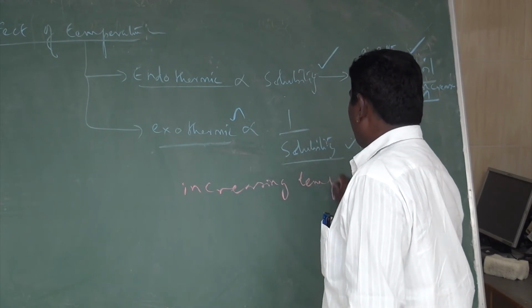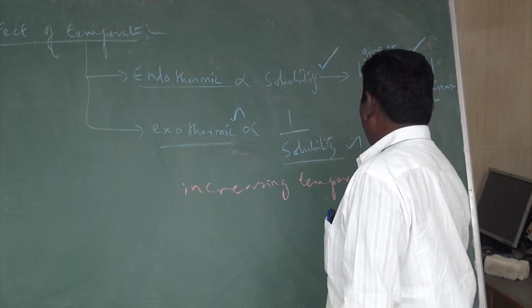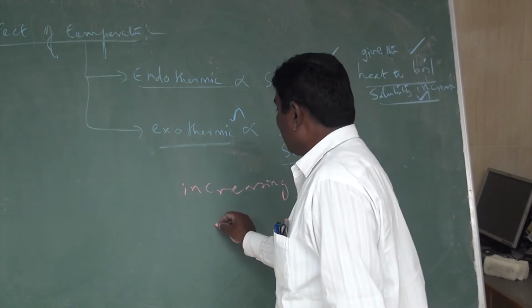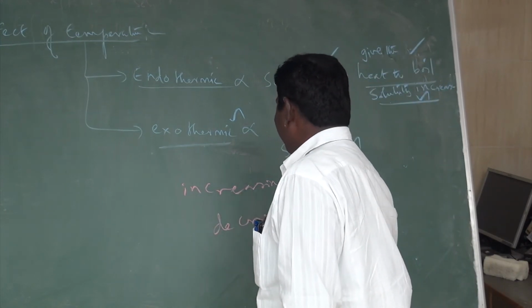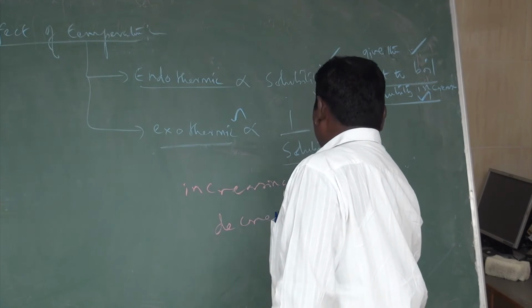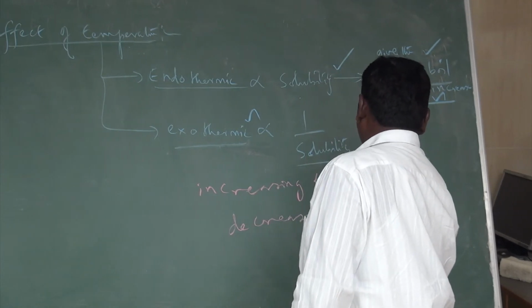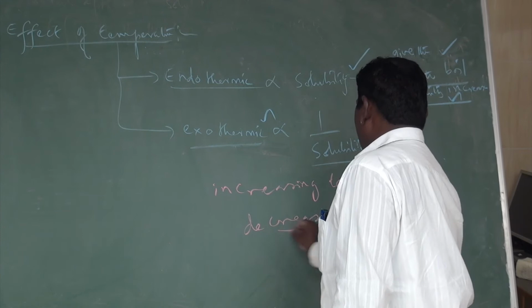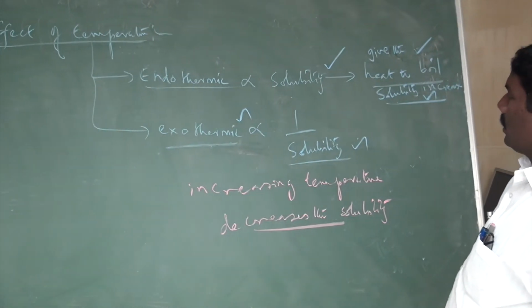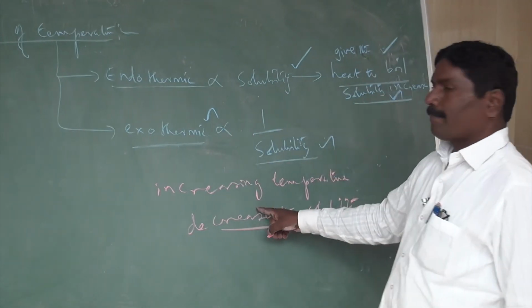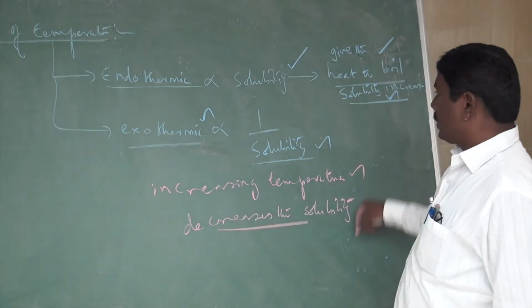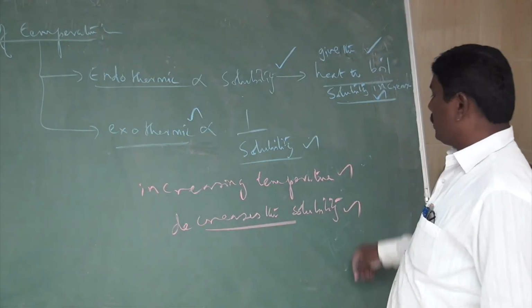Temperature decreases the solubility. In exothermic reactions, increasing temperature decreases the solubility.